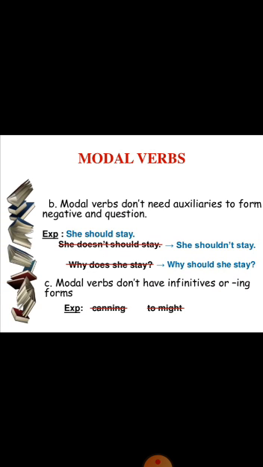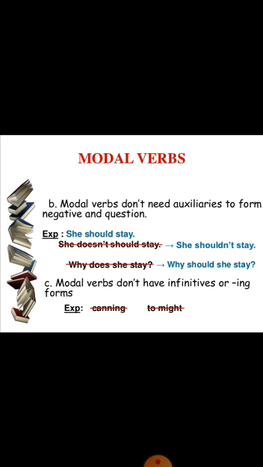Modal verbs don't need auxiliaries to form negatives and questions. Like we see in simple past, present or future tenses, that we have to use helping verbs to form negative or interrogative sentences, but with modals we do not use them. Like she doesn't should stay, no, that is wrong. She should not stay, she shouldn't stay. Why does she stay, or why should she stay? If you are using any modal, do, does, is, am, are, was, were, has, have, had, all these are not used.